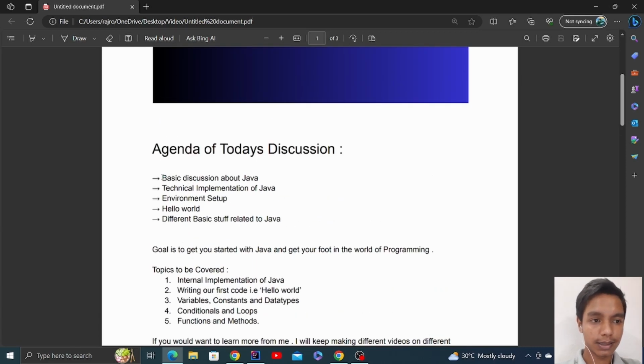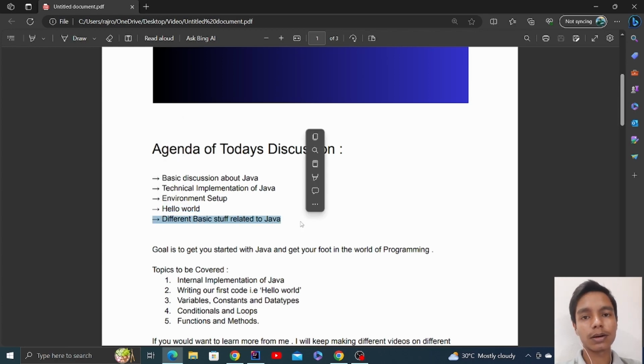We'll see the basic discussion about Java, and then we will see the technical implementation of Java. We'll take a look at how you can set up your environment. We'll write your first code in Java, and then we will talk about the various aspects of Java, the different things: variables, data types, loops, conditionals, functions, methods, everything.